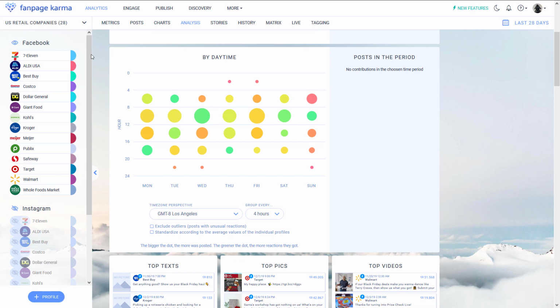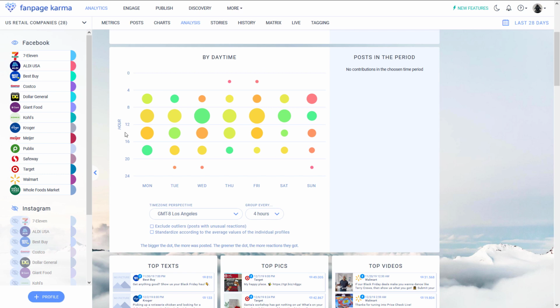Quick thing, I only selected the Facebook profiles of my dashboard and hid all the Instagram profiles so that the analysis can be more accurate, because generally posts from different networks have a different lifespan. For example, Instagram posts have a way longer lifespan than Facebook posts or Twitter posts. So in order to get more accurate results, you should always look at one network at a time.